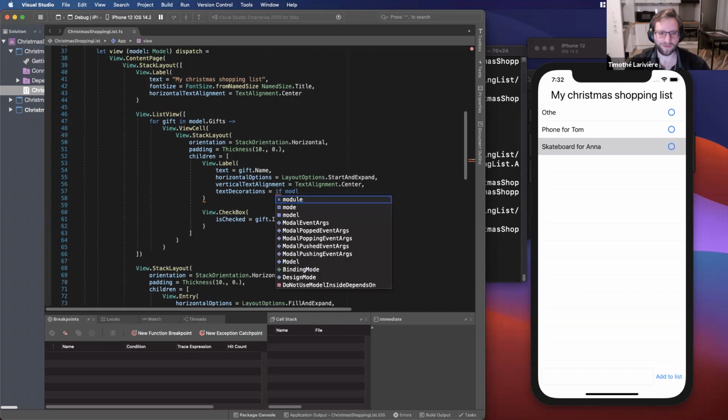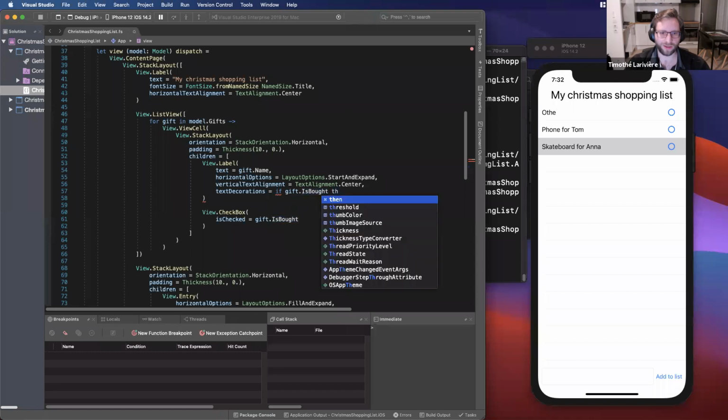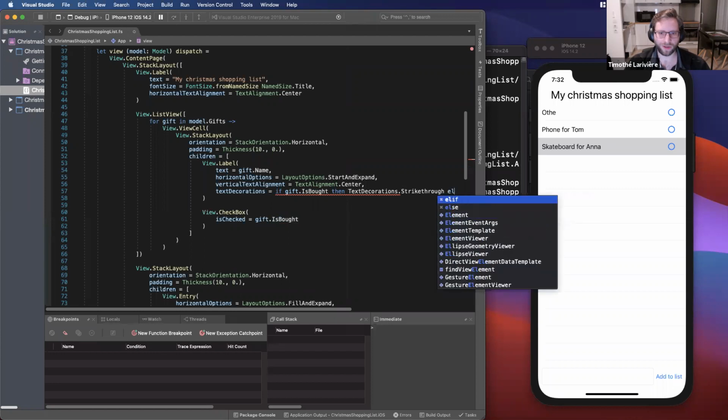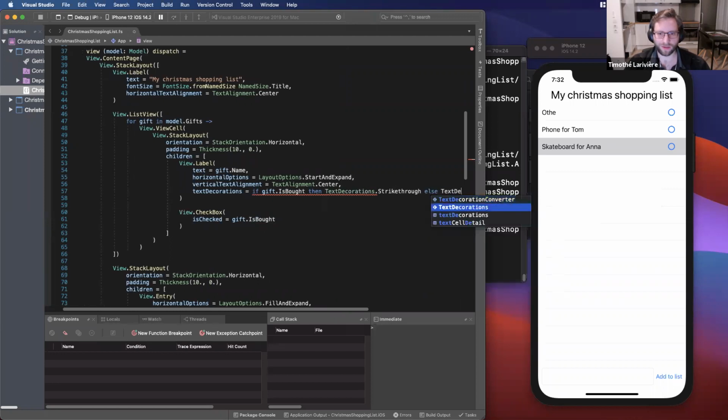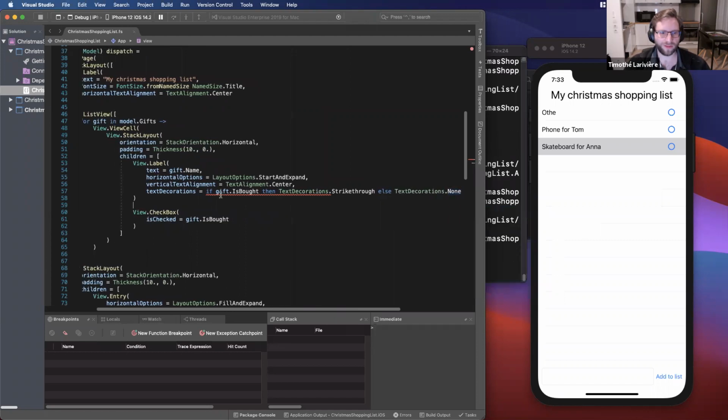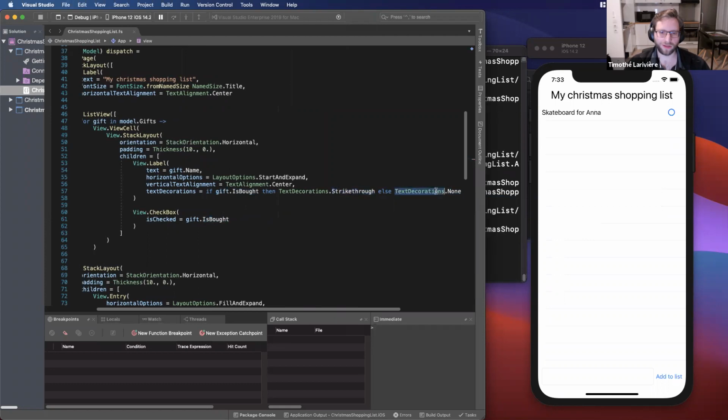So here I can say if gift.isBought, then I will add text decoration strike through. Otherwise, I will add text decoration none. So if my gift is bought, I will add strike through. Otherwise, I won't do anything.